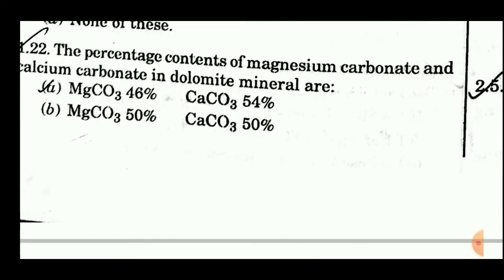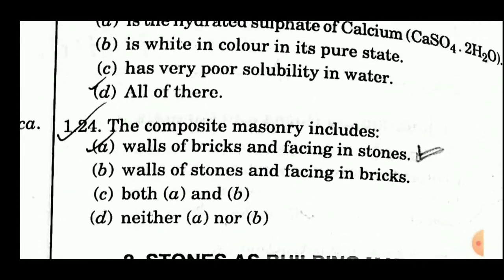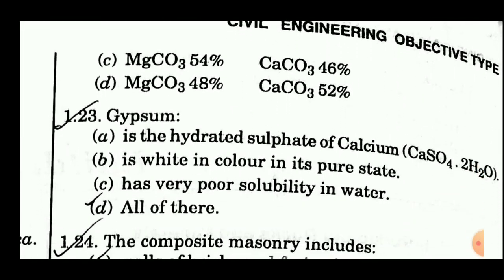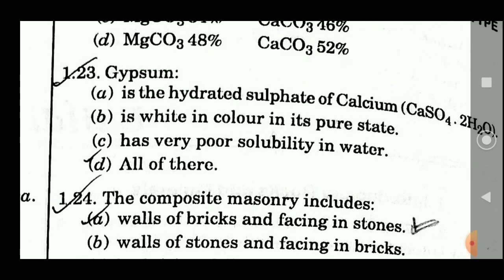23rd question. Gypsum is what? First option is the hydrated sulfate of calcium CaSO4.2H2O, is white in color in its pure state, has very poor solubility in water, and option D is all of these.